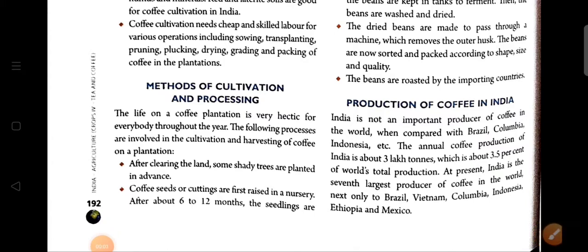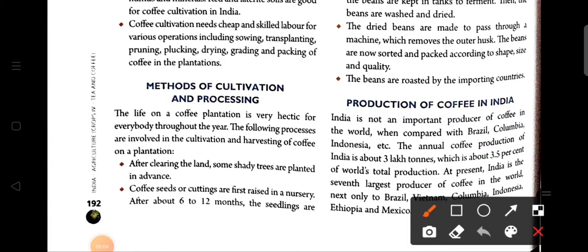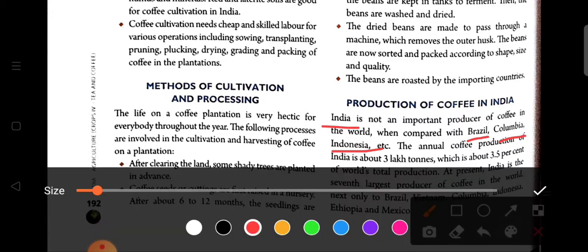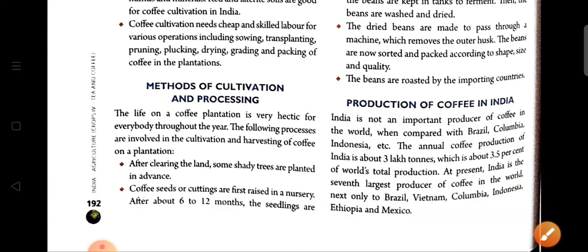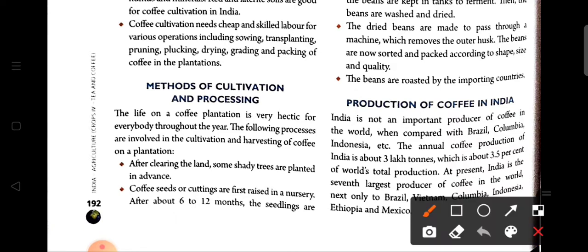In the production of coffee, we see that Brazil, Colombia and Indonesia are far superior to India. India is not an important producer of coffee in the world. The annual coffee production of India is about 3 lakh tons, which is about 3.5% of the world's total production.